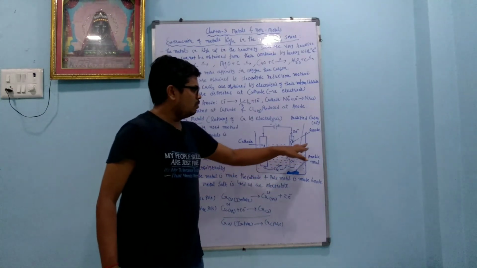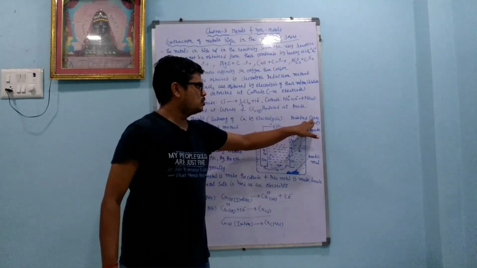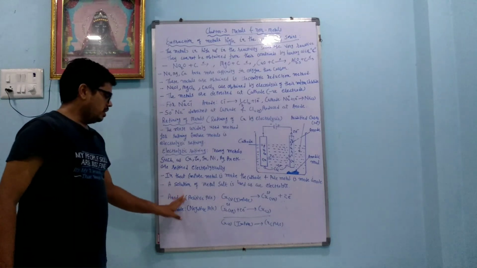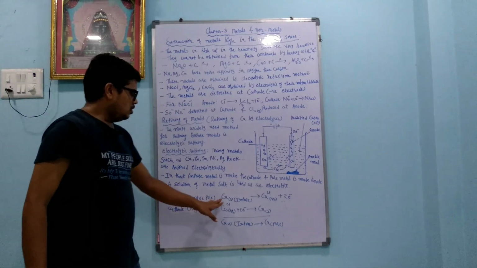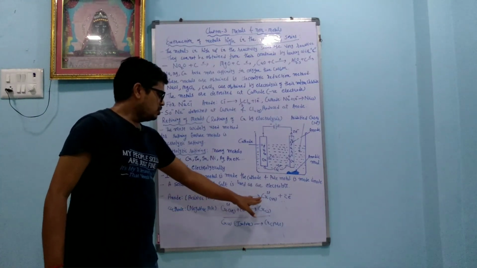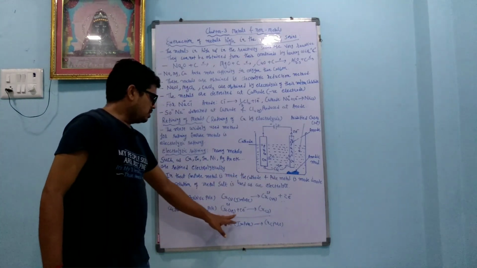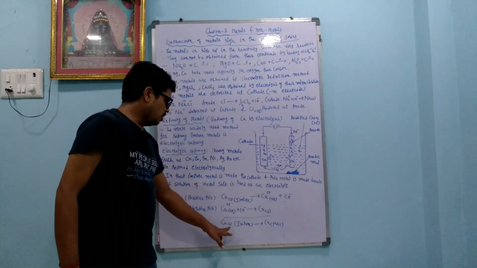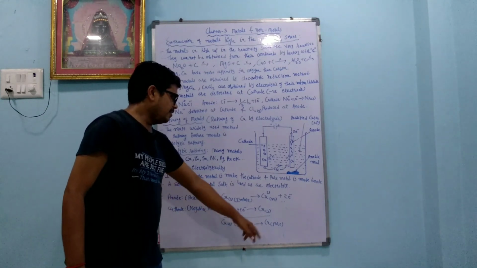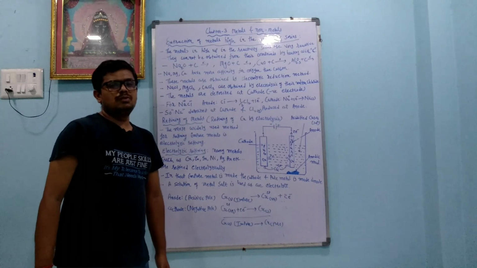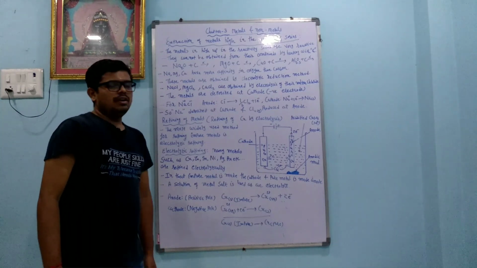Here we want to separate copper, so we use copper sulfate solution. The reaction is: at the anode, impure Cu gives Cu2 plus plus 2 electrons; at the cathode, Cu2 plus plus 2 electrons gives Cu solid. So ultimately from the impure copper we get the pure copper. This is the most important reaction, the electrolytic refining method.